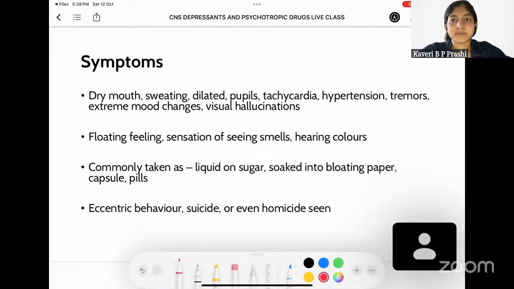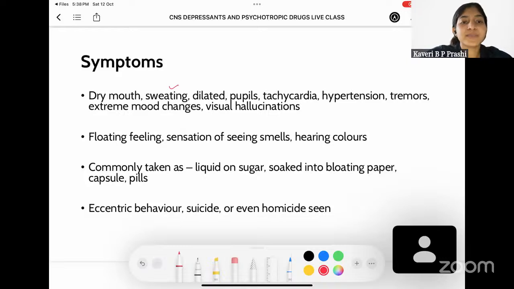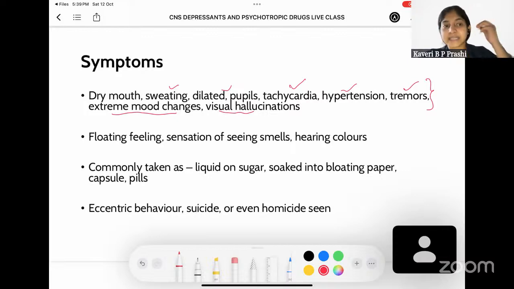Coming to the symptoms, there could be dry mouth, sweating, the pupils could be dilated, tachycardia, that is, his heart rate is going to be very high, BP is going to be very high. You can also see tremors. There could be extreme mood changes and visual hallucination. So these are the very typical features which are seen in case of an LSD intake.